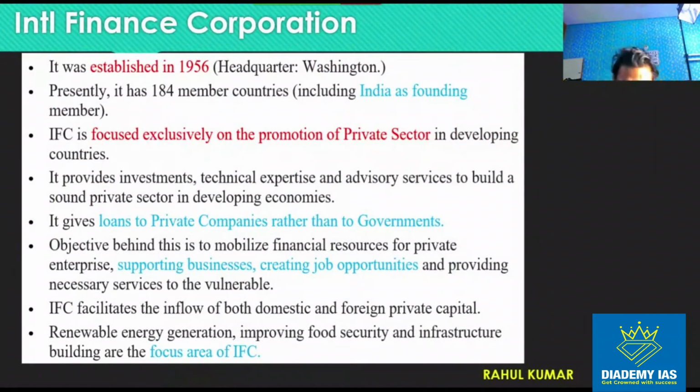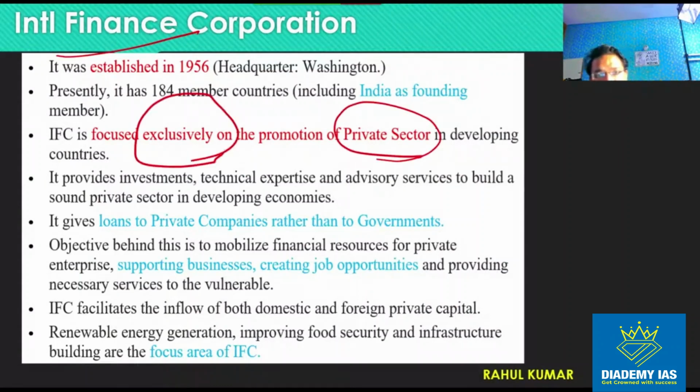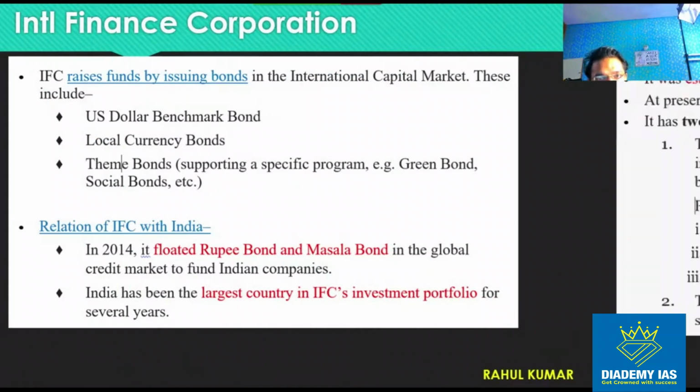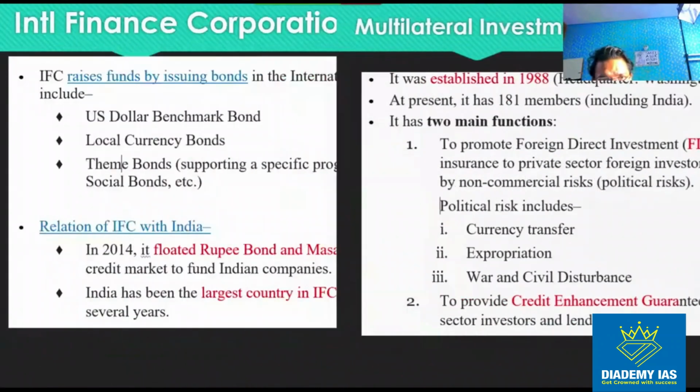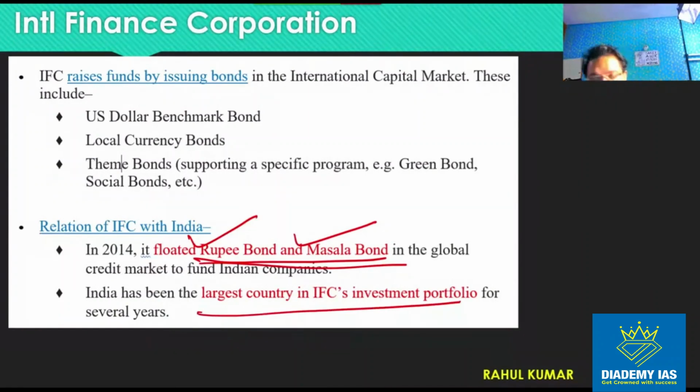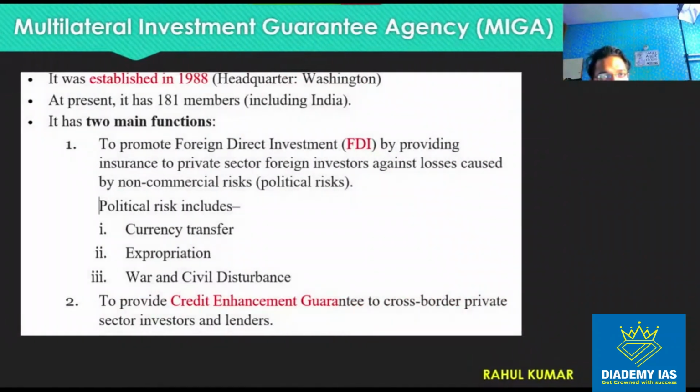Then the International Finance Corporation provides support to the private sector, exclusively to the private sector. This is important, right? Only and only to the private sector. It is important that this IFC actually raised money through rupee bonds and masala bonds, right? And India is the largest country in IFC's investment portfolio.